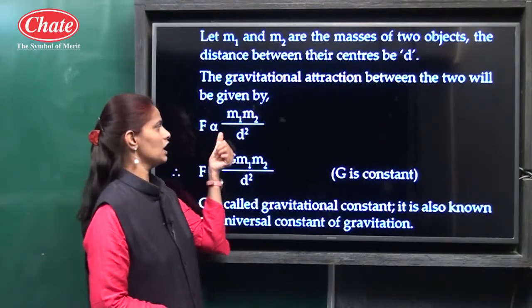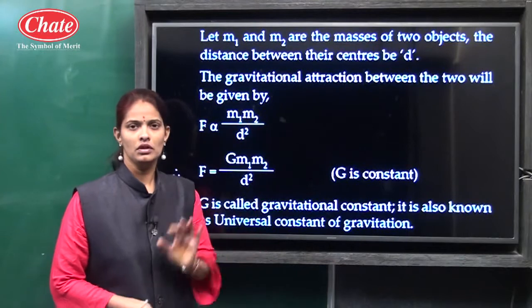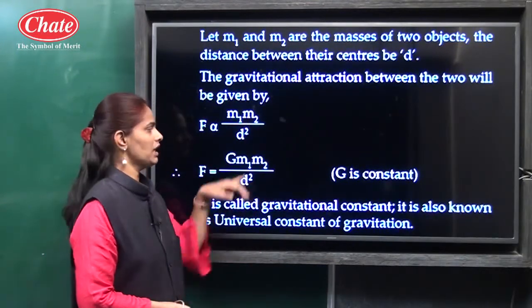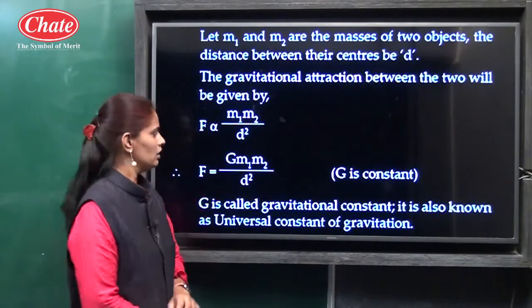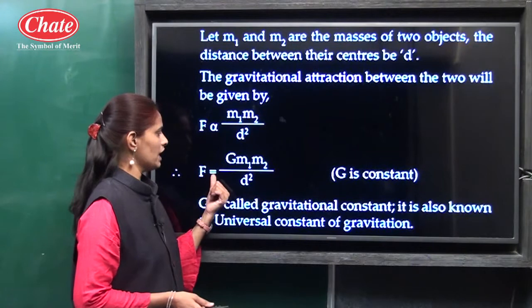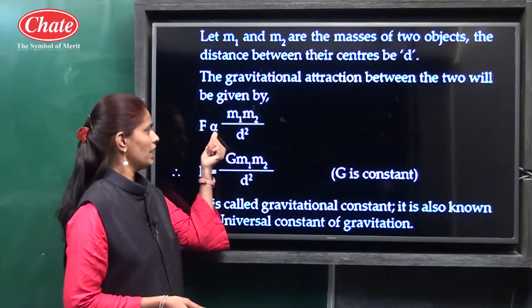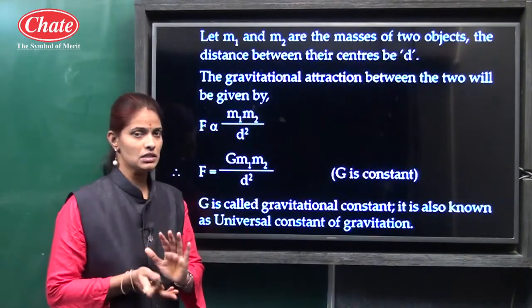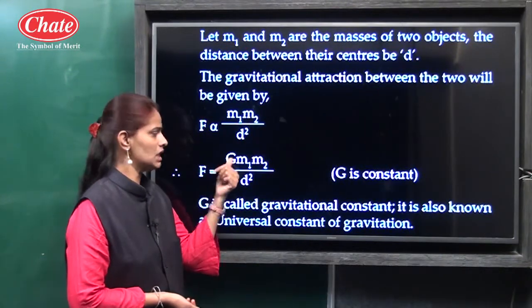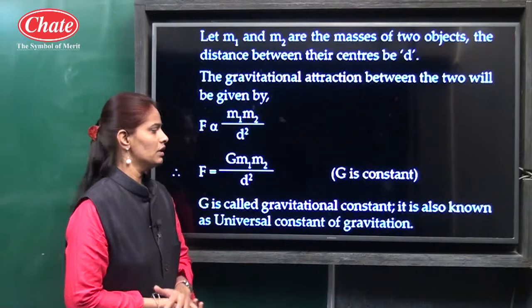So this force is directly proportional to m1 into m2 and inversely proportional to the distance between them, that is d square. Okay. So this proportionality sign, we have to replace with an equal to sign with a constant. So F is equal to capital G m1 m2 upon d square.